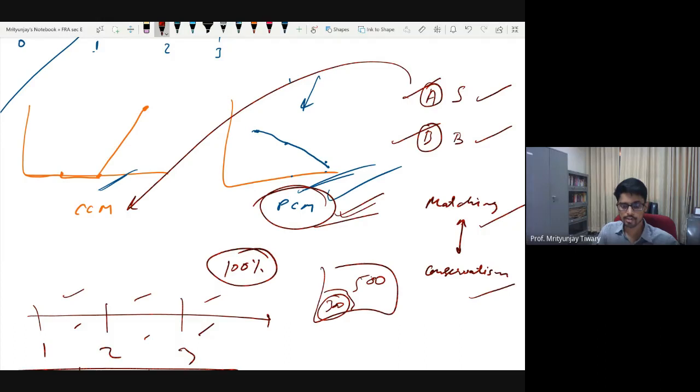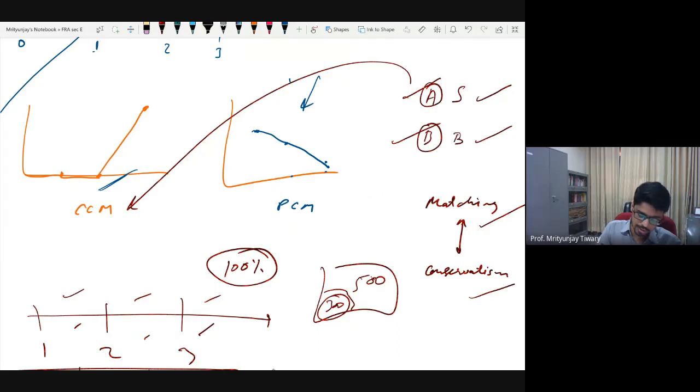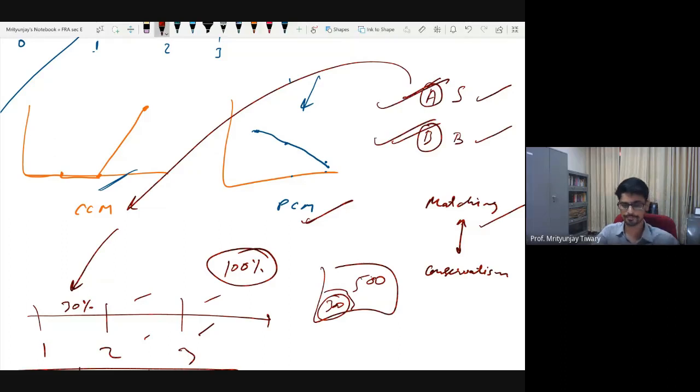Fine. So by the matching concept, ideally we should be using PCM in all the situations. Why? Because it is using PCM that we say that 30% of resource generation happened in this period. So should we not credit the 30% of revenue here? That is what our matching concept says. Only problem is that in certain situations, conservatism will come into the picture and play spoilsport. That is, if you have any reasons to believe that either of these are questionable.